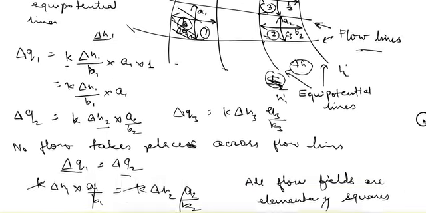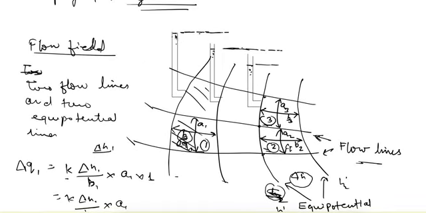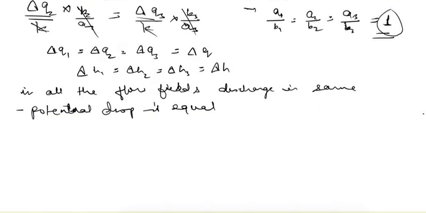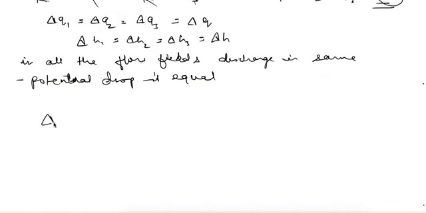So let's say the drop between these two is delta H, so here also it will be equal to delta H, so it is also remaining equal. So in a single field we can write delta Q is equal to K times delta H, because A1 upon B1 is equal to 1, or A upon B in general we are taking as equal to 1.